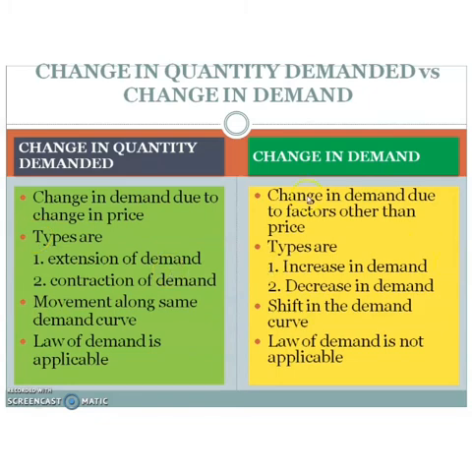But in the case of change in demand, there is a shift in the demand curve. If there is increase in demand due to other factors, there is a rightward shift, and decrease in demand due to change in other factors leads to a leftward shift in the demand curve.